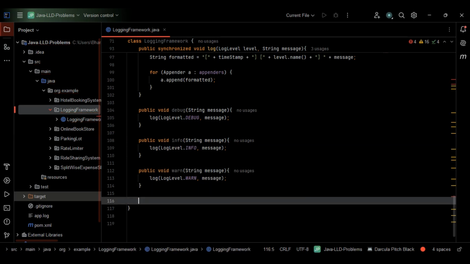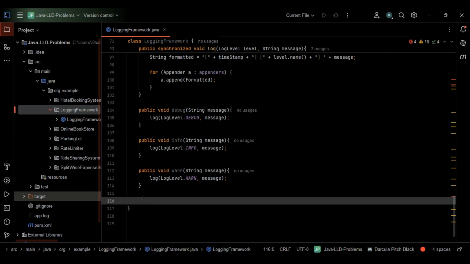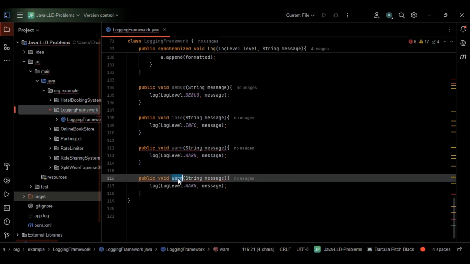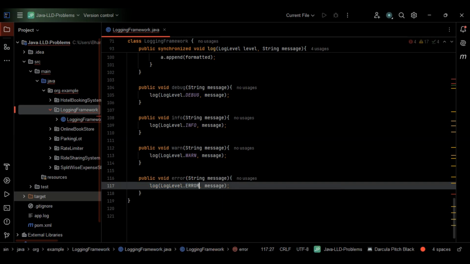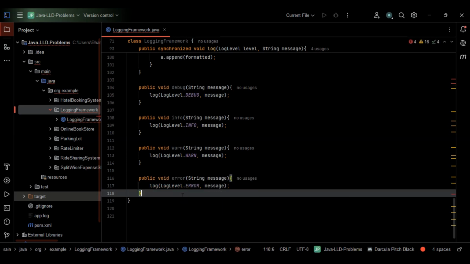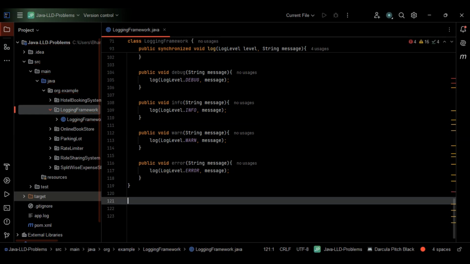So let me come out of this method entirely, right? So we also need for error as well. We have considered 4 levels, right? So let me copy the same thing once again. So here let me paste this one. So I'll just go with the method name error. This is the convenience method for error. So now we have to call log with error level. So I'll just go with, instead of warn, let me go with error here in this case, right? So this is fine. So let me come out of this one entirely.